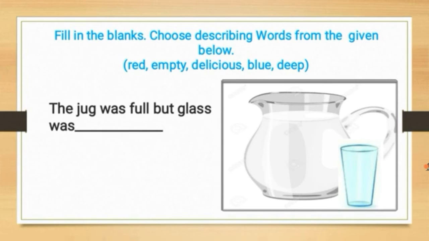The jug was full, but the glass was dash. There is no water, so we can't say a red glass or a delicious glass. We should say empty. Empty means no water in it. The jug was full, but the glass was empty.